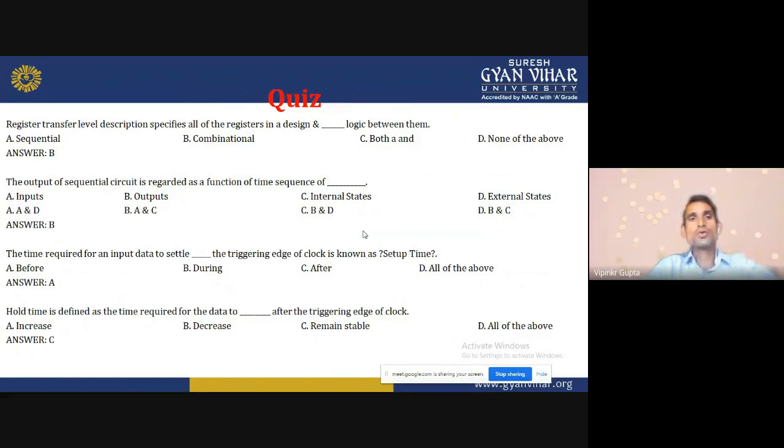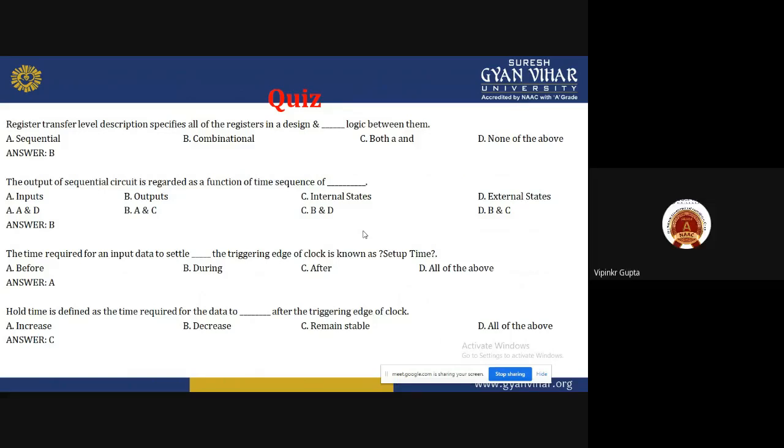The output of a sequential circuit is regarded as a function of the time sequence of input, output, internal state, external state. We have chosen the input, and we have chosen the internal states also.